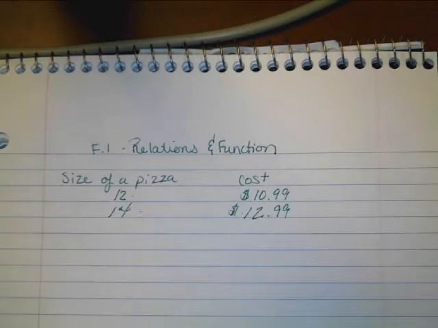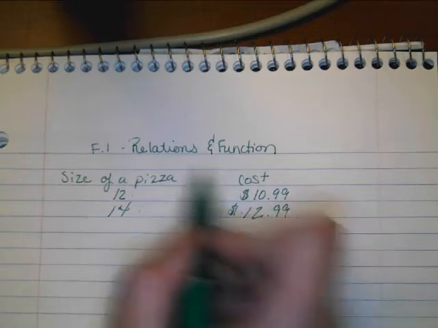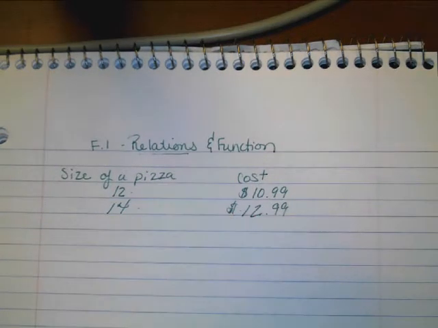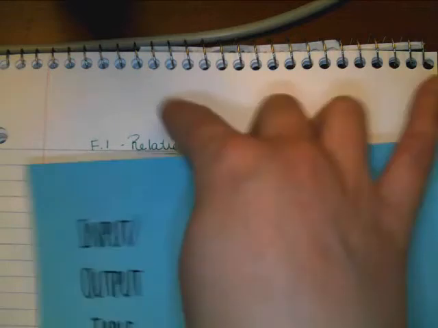These numbers are called ordered pairs. So a relation is a set of ordered pairs. So you're going to need a couple of handouts for this lesson. And the first handout I gave in class was blue.